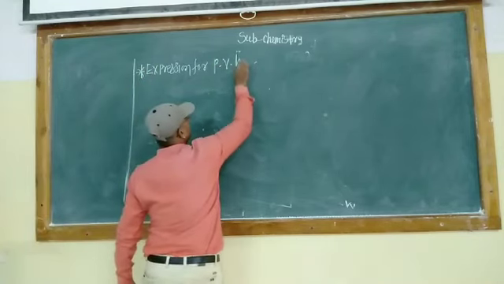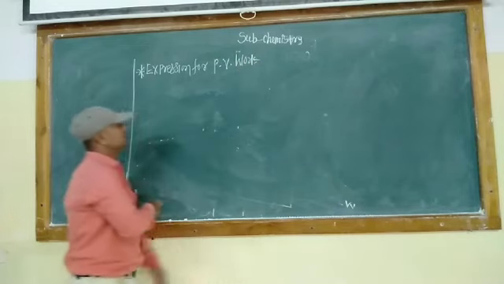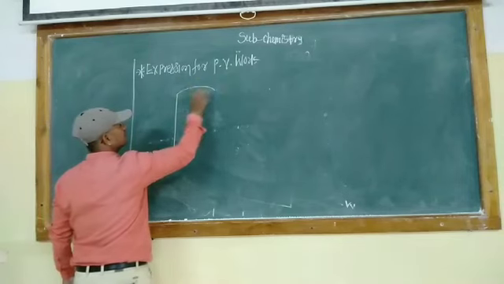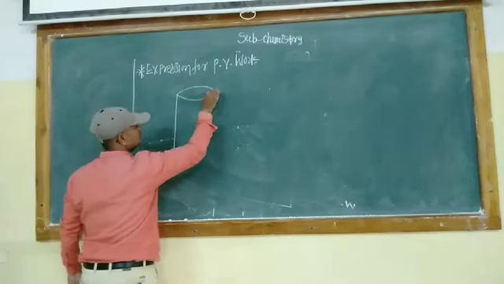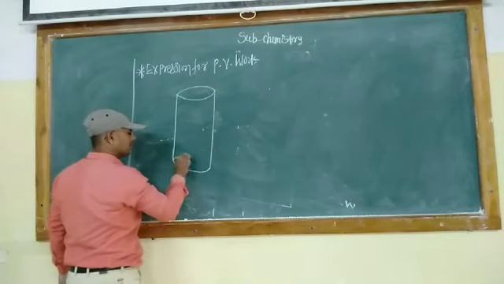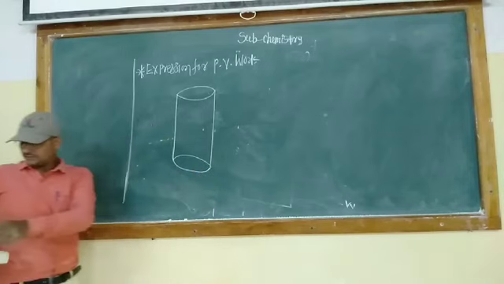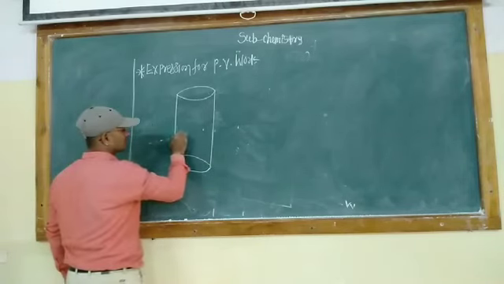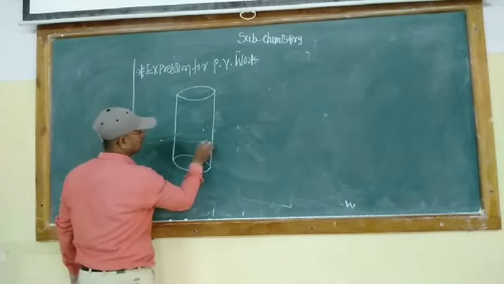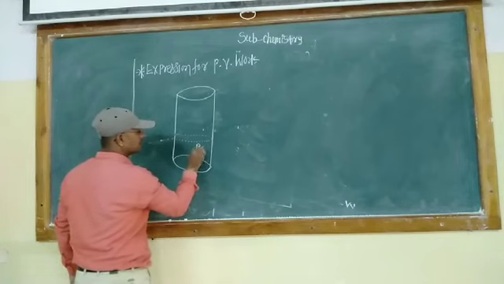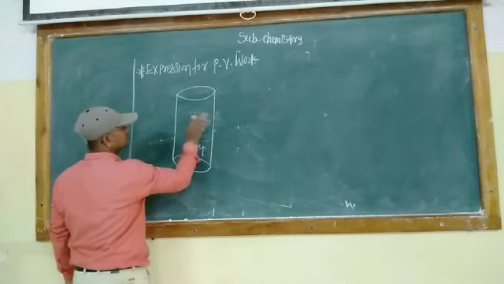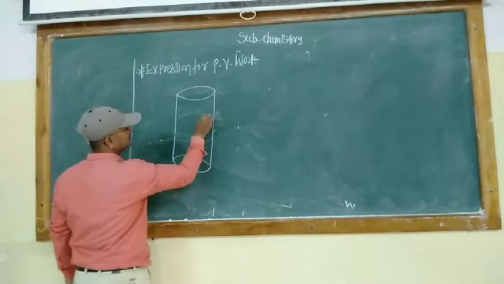Now for pressure, volume, work again we consider a cylinder. Take a cylinder. In that cylinder we insert the gas molecule. It is fitted with the frictionless piston, having internal pressure P. When the gas molecule is expanded, its volume increases.